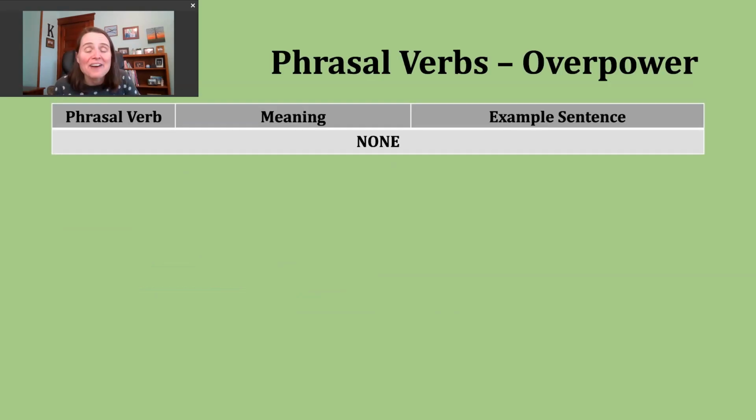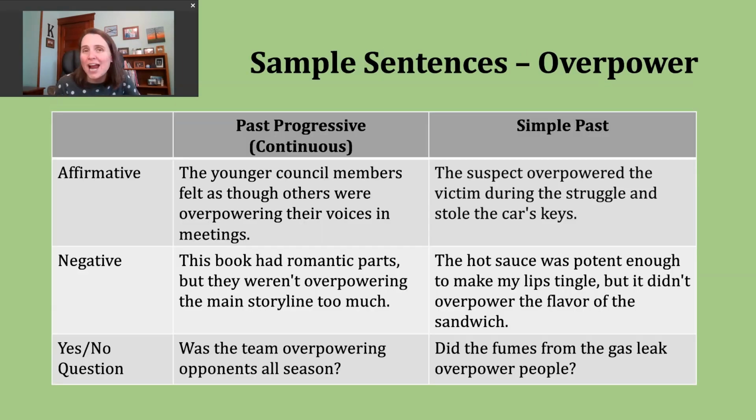Now, I don't have any phrasal verbs that we need to study, so we can move on and do a little verb tense practice. Today, I thought we could review the past progressive and the simple past tense. Let's start with the past progressive. We use this verb tense to talk about actions that were ongoing at a point in the past.